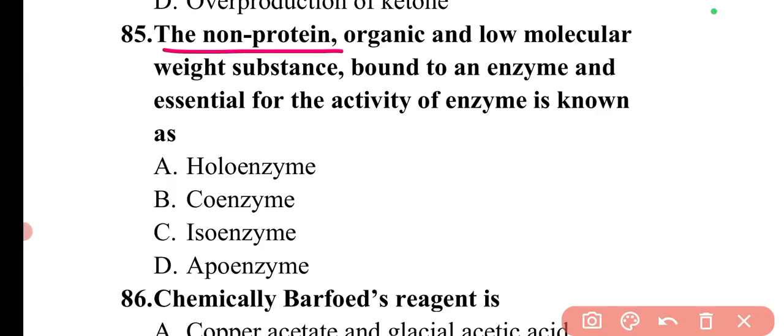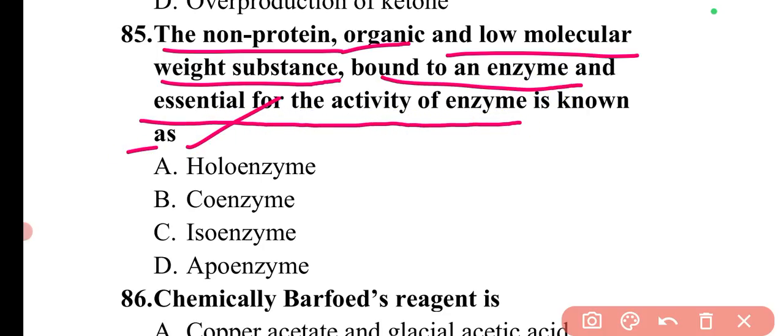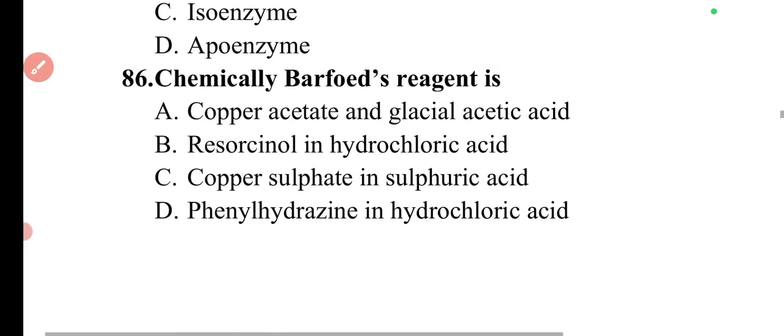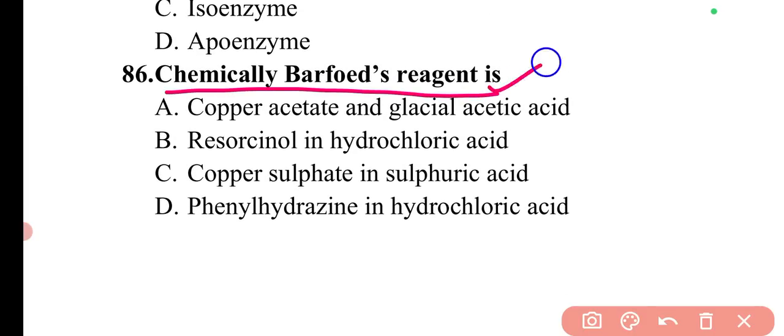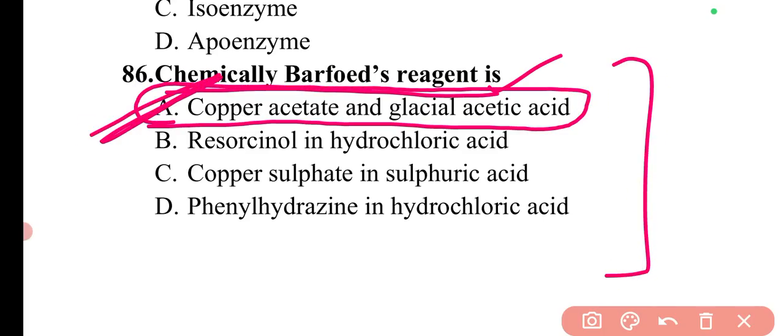Next question is the non-protein, organic and low molecular weight substance bound to an enzyme and essential for the activity of enzyme is known as. So this non-protein organic low molecular weight substance is the coenzyme. So here option B will be the correct answer. Next question is chemically Warburg's reagent is. So the chemical composition of the reagent is copper acetate and glacial acetic acid. So here option A will be the correct answer. So the general tests I have also mentioned in the form of a table so that you can read them as well.